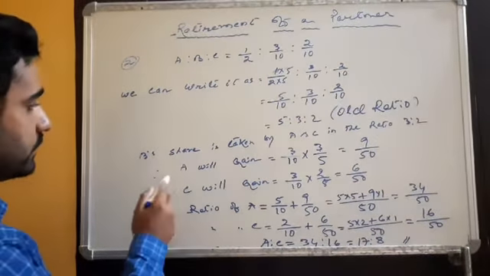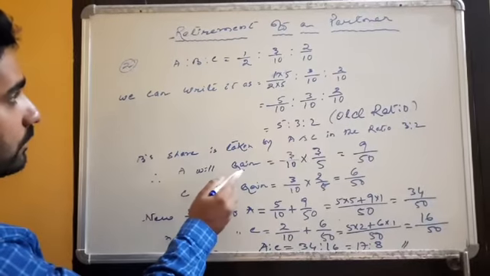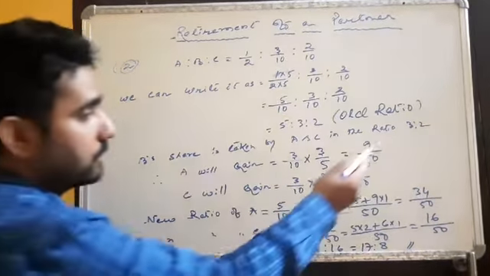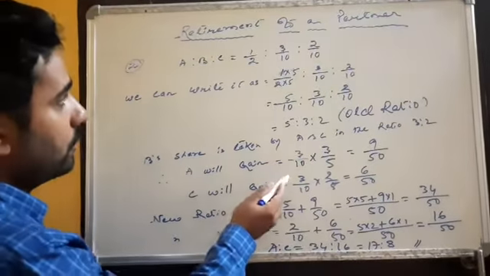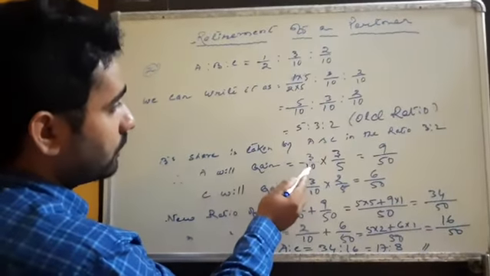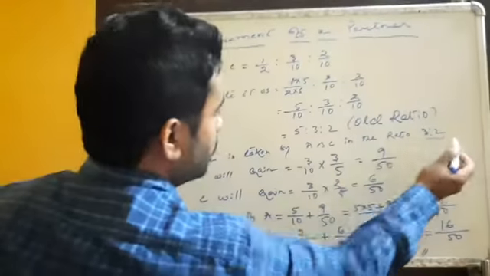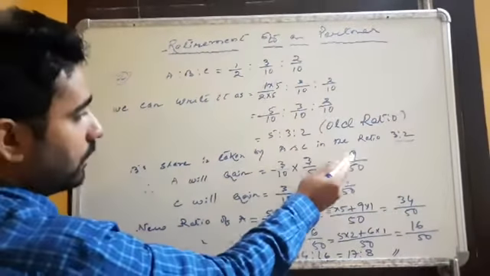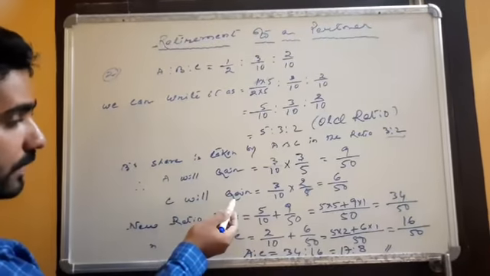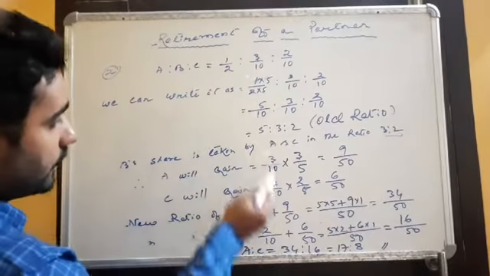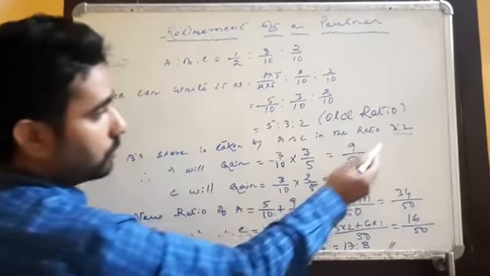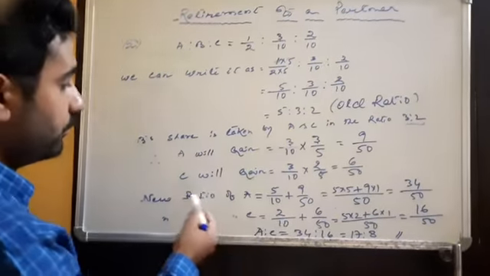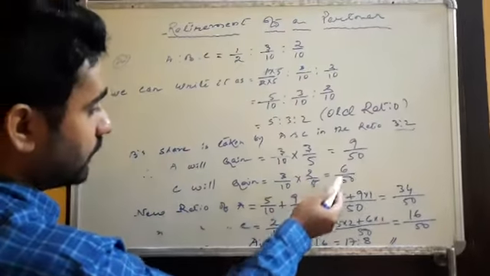As B's share will be taken over by A and C in the ratio of 3:2, A will gain 3/5 of B's 3/10, so A will gain 9/50. Accordingly, C will gain 2/5 of B's 3/10, so C will gain 6/50.